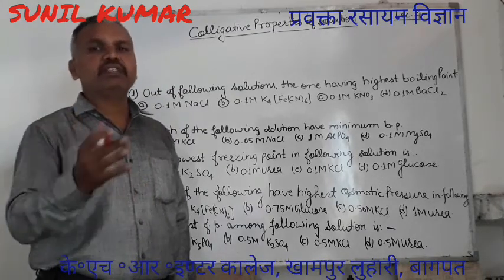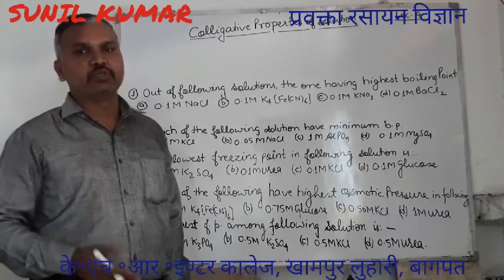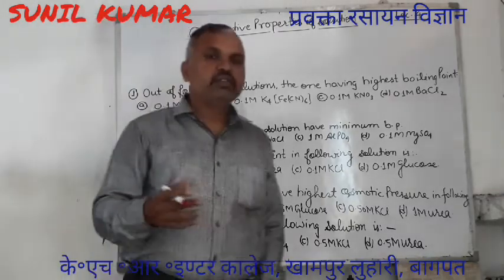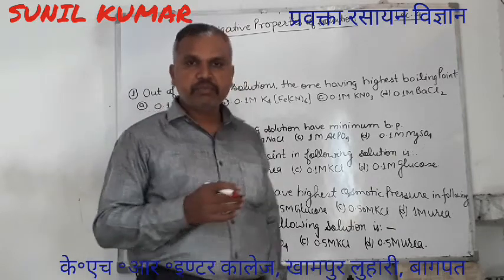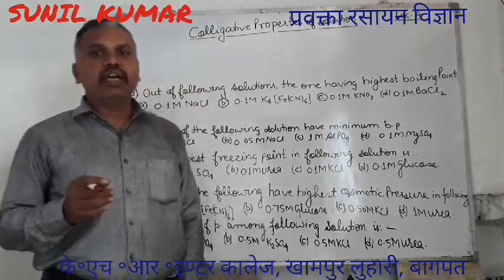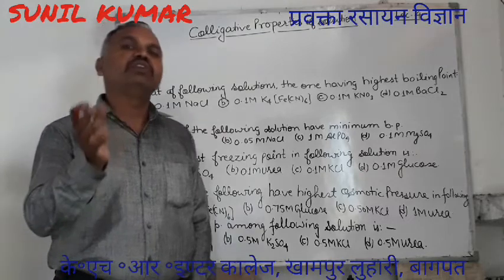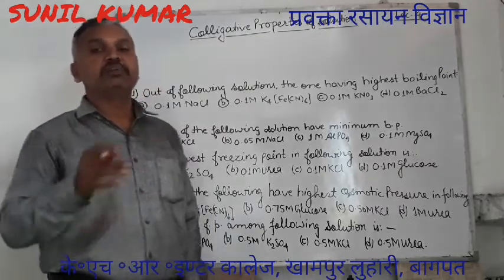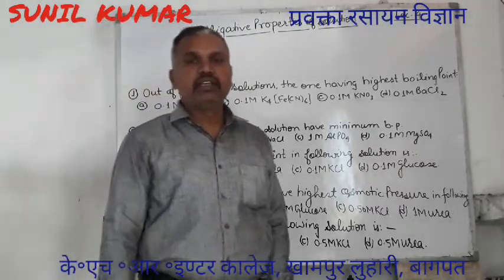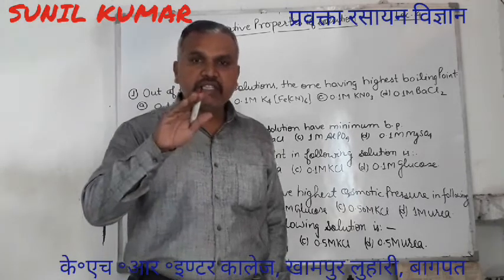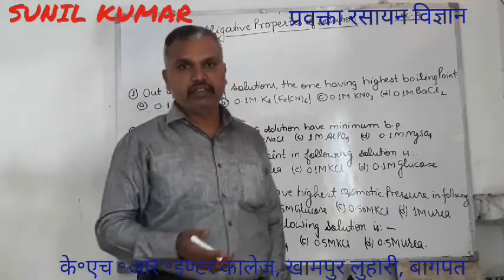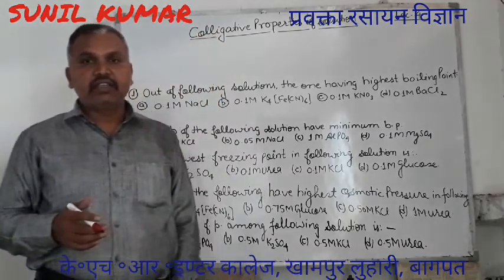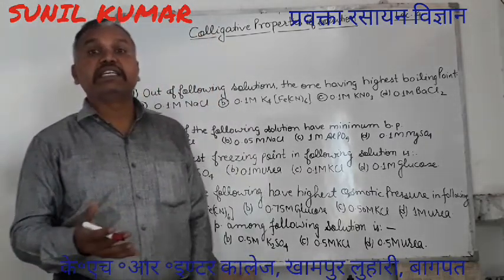Just take a simple example which you might have experienced so many times. Let the water be getting boiled and you add 1 teaspoon of sugar or 1 teaspoon of salt and observe what will happen then. The boiling will stop for the time being and after that it again starts boiling. Why? The boiling point of the solution gets increased.